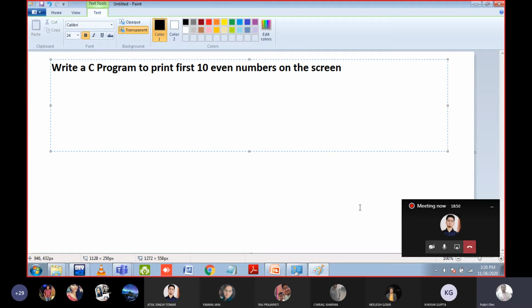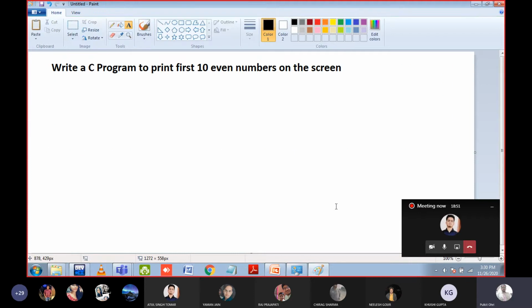Write the code in the compiler, then send the picture or the code in the MS Team chat box, and let me know when it is done. First 10 even numbers are, I think, from 0 to 20, na? And of course, you have to use for loop.